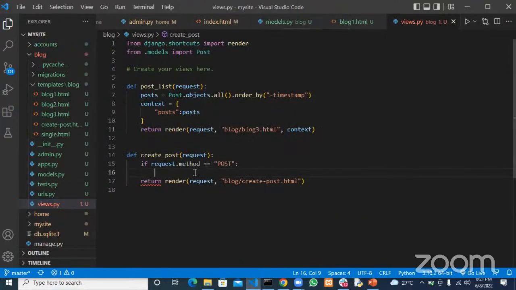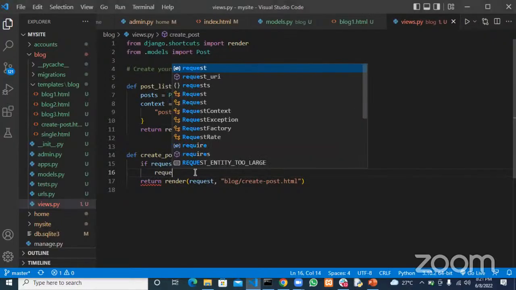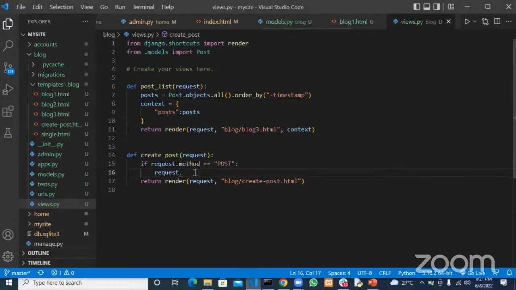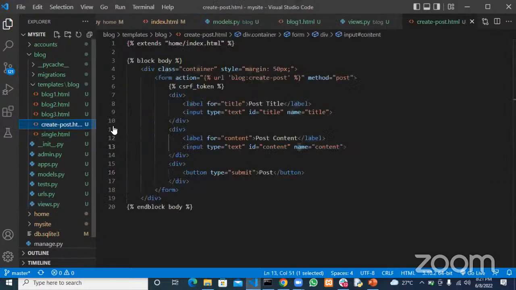Now if you come here, the first thing you want to get is the title, and to get the title, we do request.POST.get. Now what are we getting? We want to get either of these fields, either the title or the content.